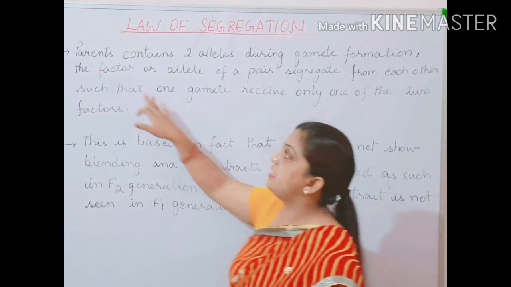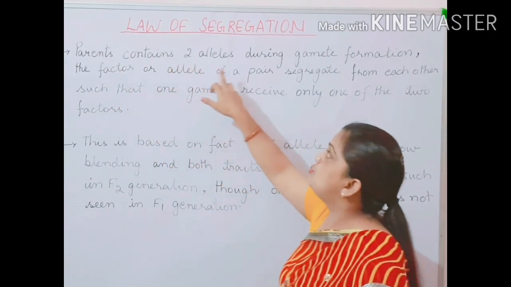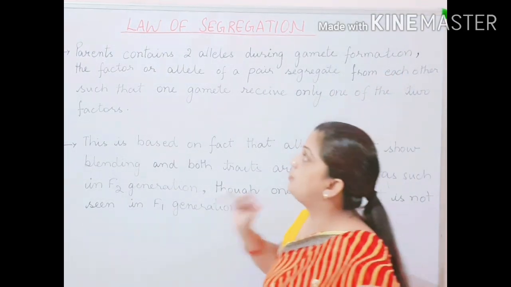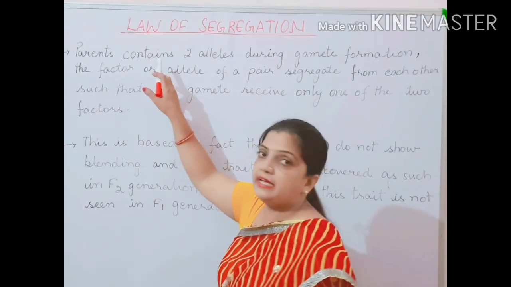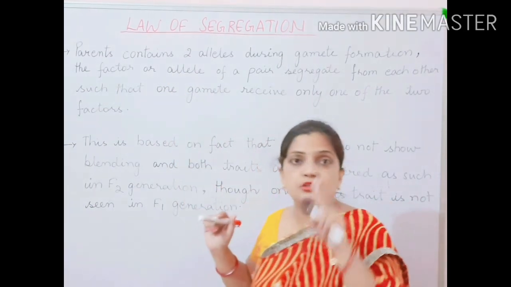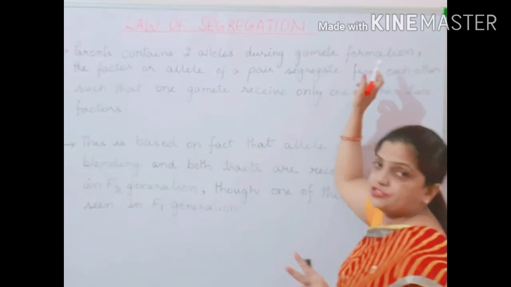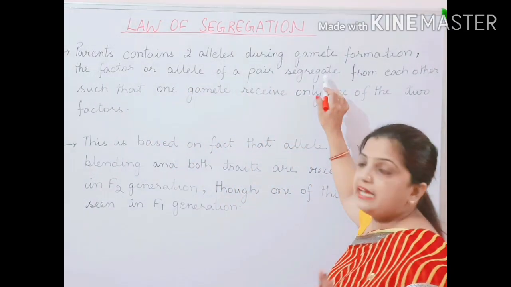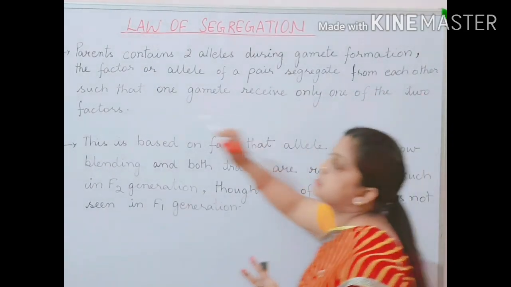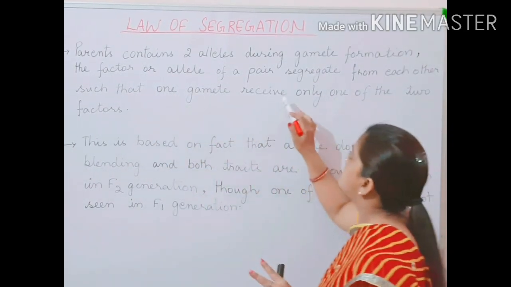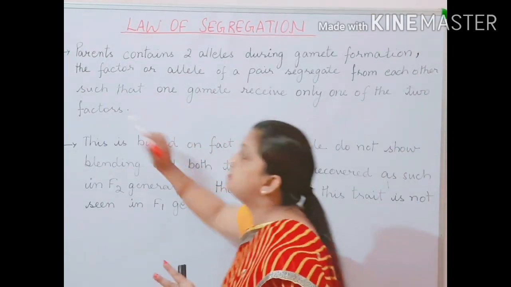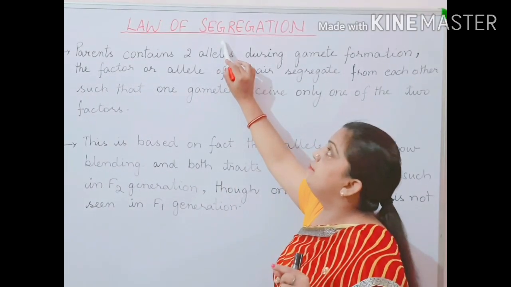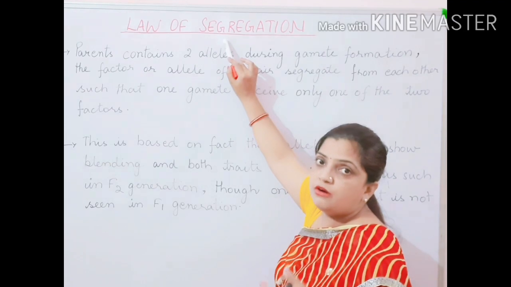What it is saying is that parents contain two alleles during gamete formation. This much is clear, I hope you know very well now. Parents contain two alleles, one gene, two alleles during gamete formation. The factor or allele of a pair segregate from each other such that one gamete receives only one of the two factors. This is the main point which has been told by Mendel while framing the law of segregation.